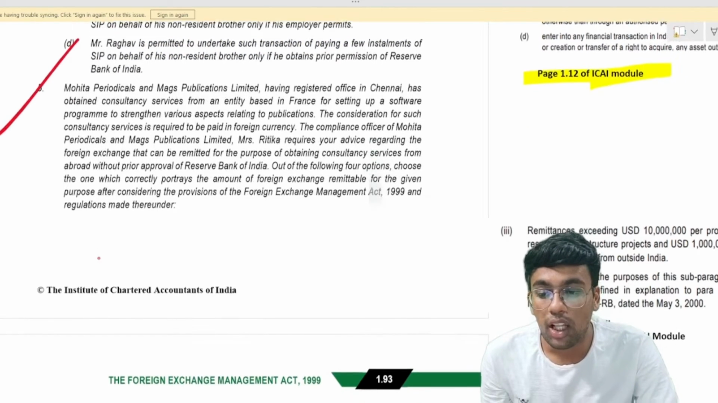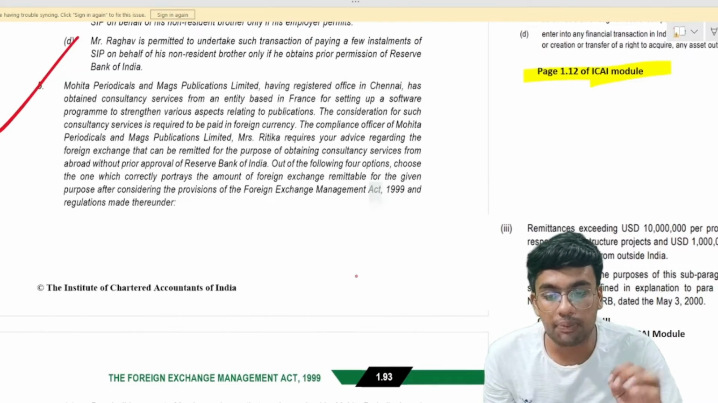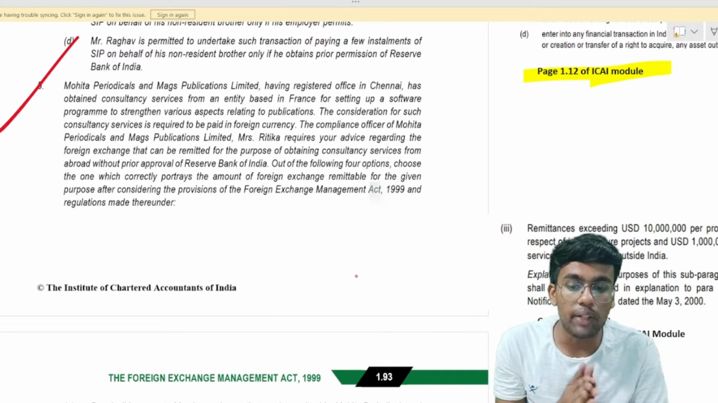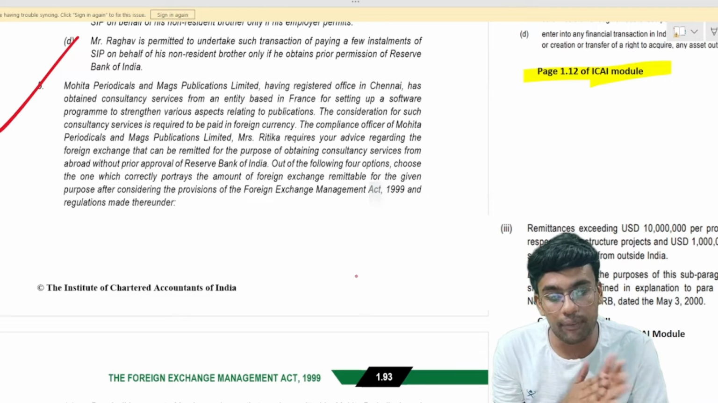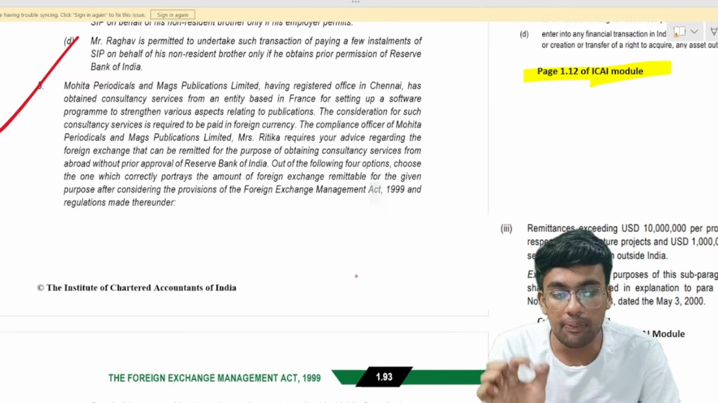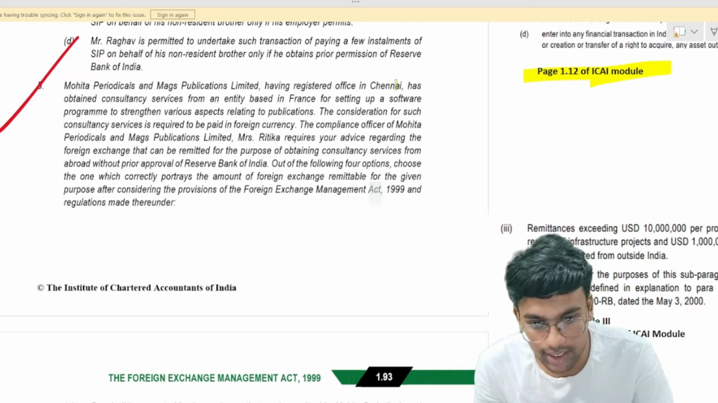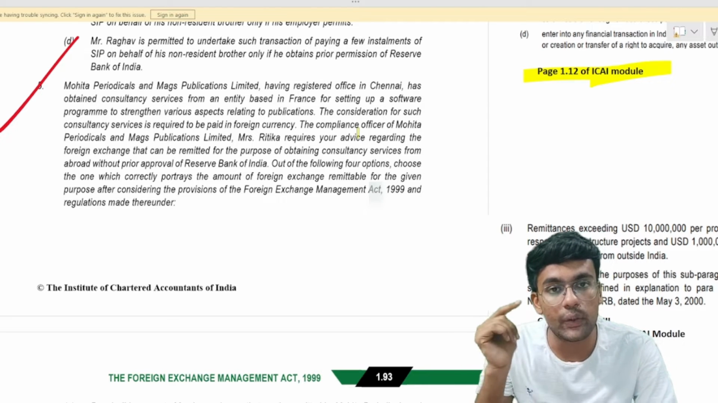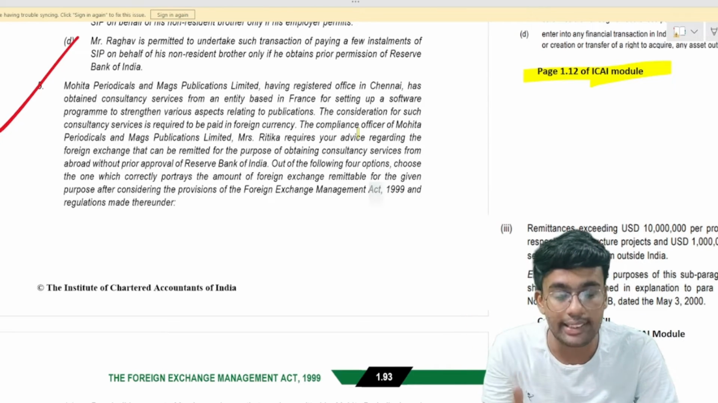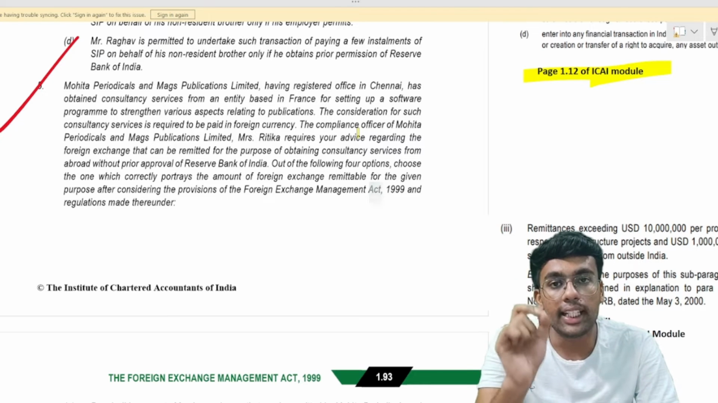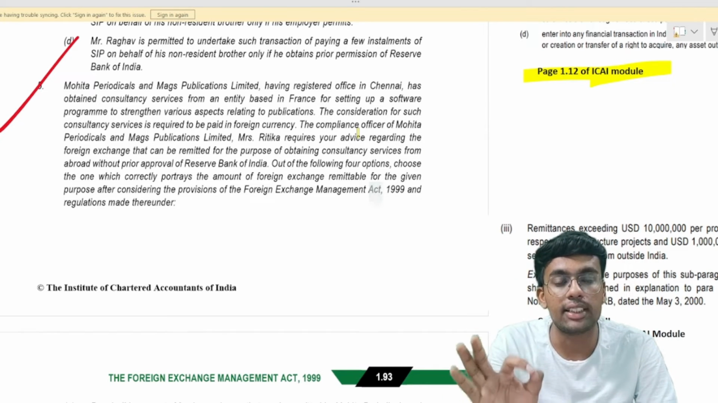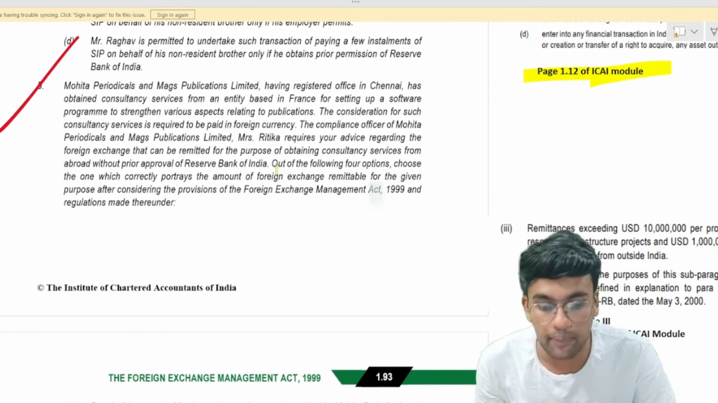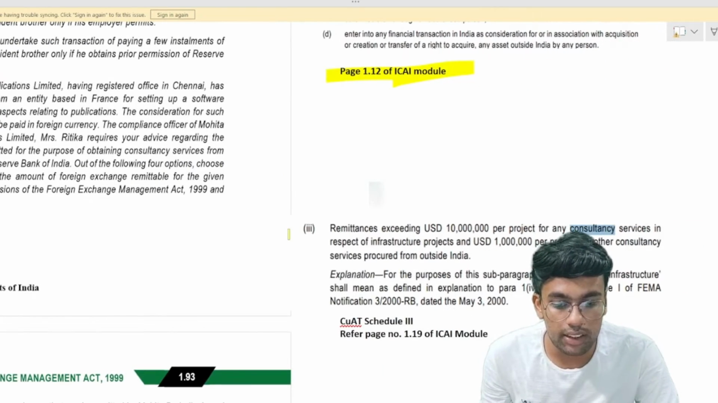Point number 5 talks about Mohita Periodicals and Max Publications Limited, having a registered office in Chennai, which has obtained consultancy services from an entity based in France for setting up a software program to strengthen various aspects related to publication. So as soon as you hear this word consultancy, it should click in your mind that there are certain provisions with respect to consultancy, which say that if any remittance is made for consultancy services exceeding a particular limit, then prior approval of RBI is required. So in this question, we will refer to this particular thing.